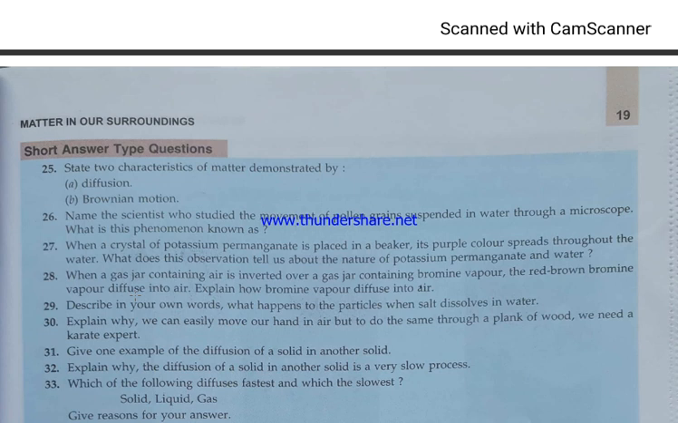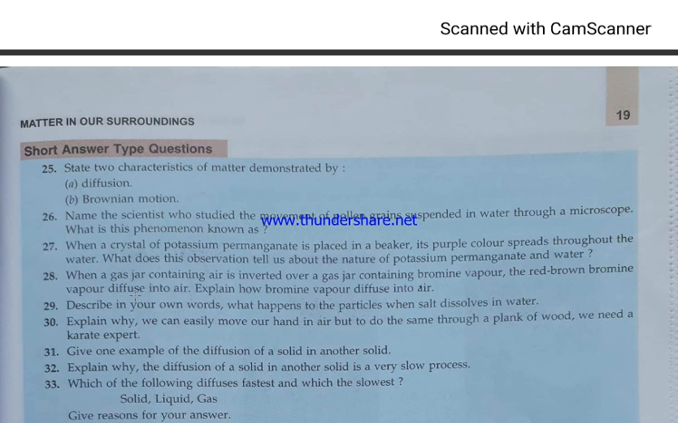Explain why we can easily move our hand in air but not do the same for the plank of wood, because solids have more force of attraction than air. Give one example of diffusion of a solid in another solid, that is the sand in clothes or chalk on the blackboard.